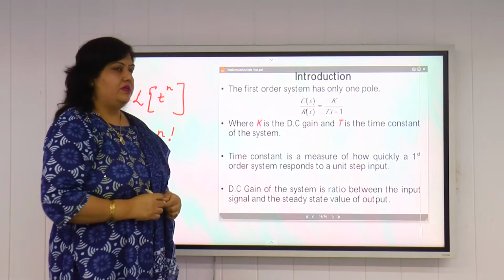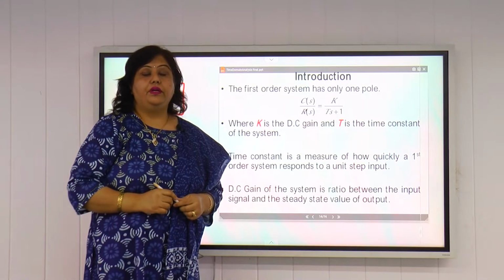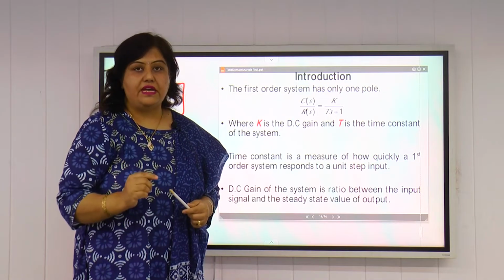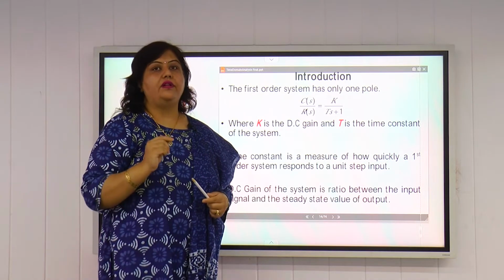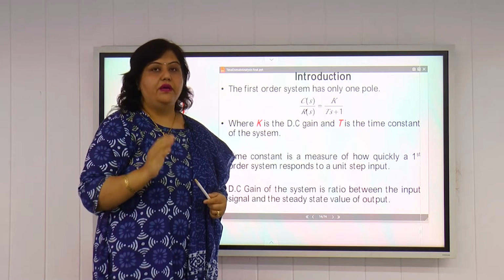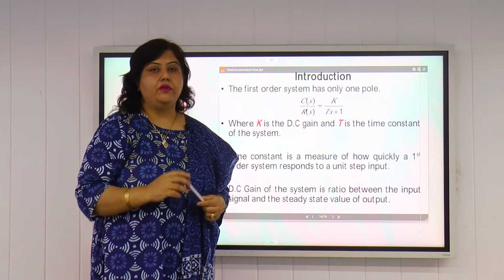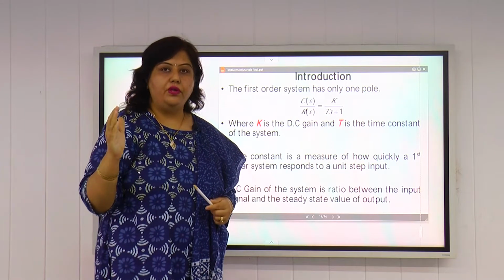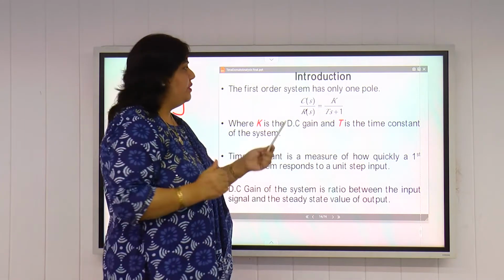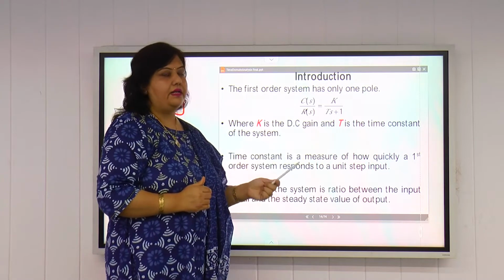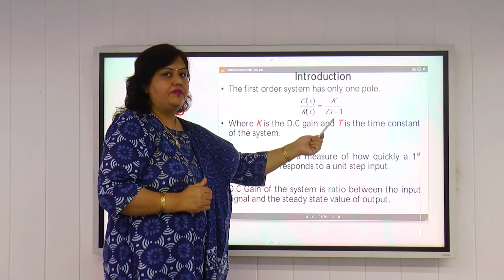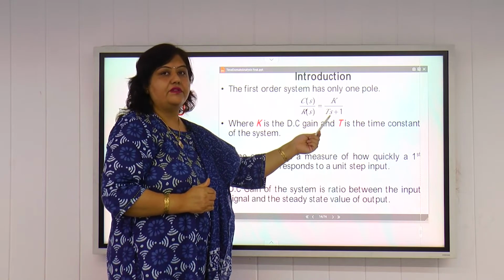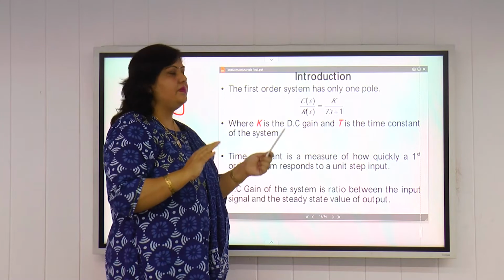Now we take a first order system. As I have already told you, what is the order of a system? The order of a system is the highest power of s in the denominator of the transfer function of the control system. What is a transfer function? It is the ratio of the Laplace transform of output to the Laplace transform of input. If the transfer function is C(s)/R(s), the highest power of s in the denominator is 1, so the order of the system here is 1.